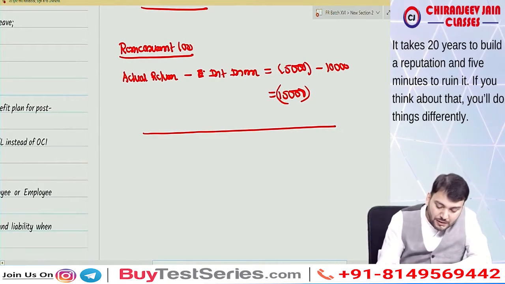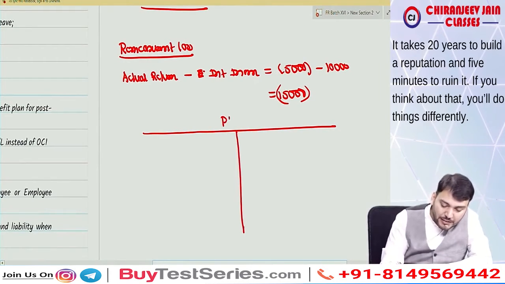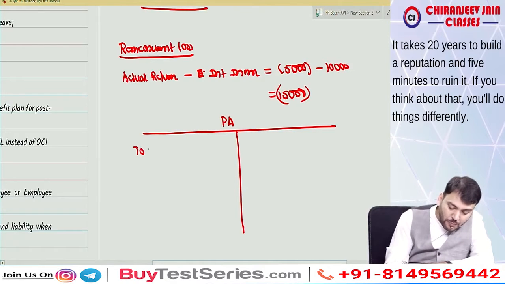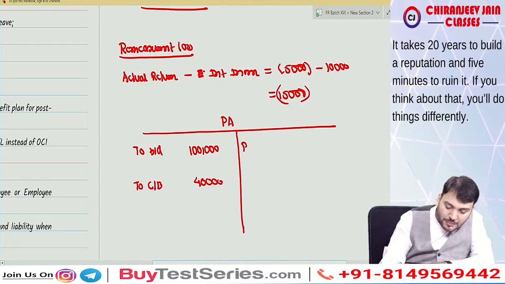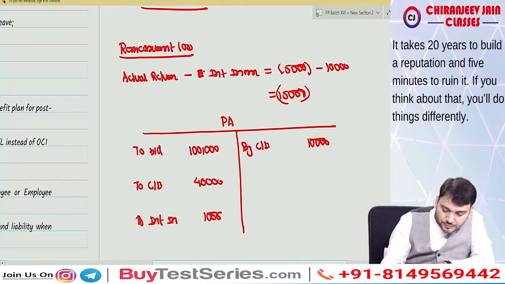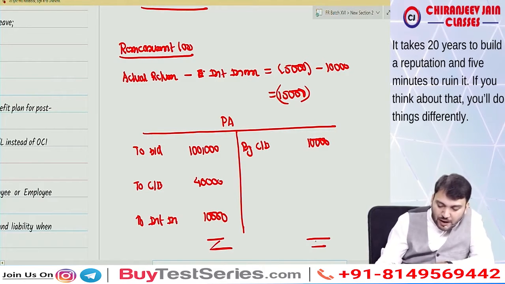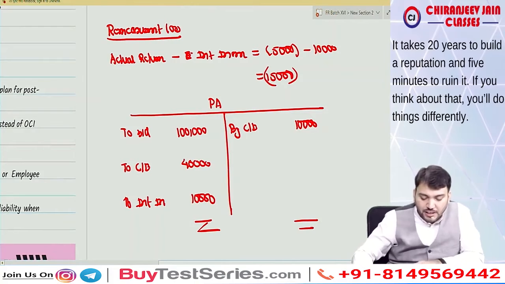Means if you prepare a ledger account of plan asset, then what will come? What is the opening balance? Opening balance is 1 lakh. Then how much contribution received? That is 40,000. Then how much benefit paid? That is 10,000. Then what is the interest income? Interest income based on discount rate, 10,000. And you can see the difference will be what? Difference will be 15,000. Check karte hain.